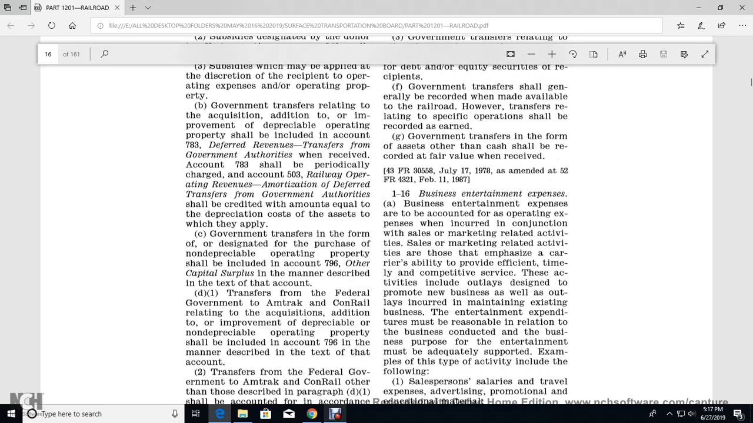All right, 116, business entertainment expense. Business entertainment expenses are accounted for as operating expenses if incurred in conjunction with sales and marketing-related activities, although the emphasis of the carrier is the ability to provide efficient, timely, competitive services. The activities include outlays designed to promote new business as well as outlays incurred for maintenance of existing business. The entertainment expenditure must be reasonable in relation to the conduct of the business and adequately supported.